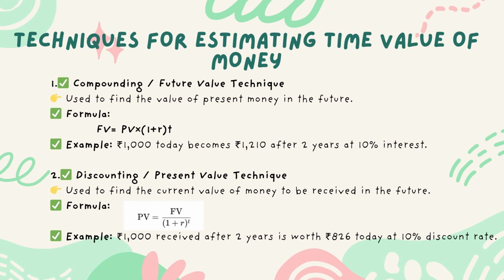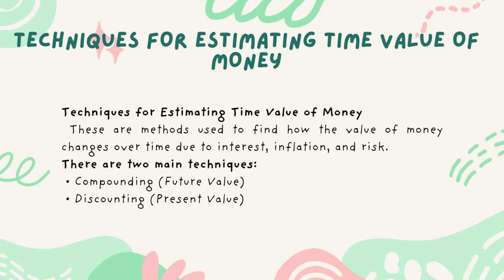Techniques for estimating time value of money. 1. Techniques of time value of money. These are methods used to find how the value of money changes over time due to interest, inflation, and risk. There are 2 main techniques. Compounding, future value. Discounting, present value.